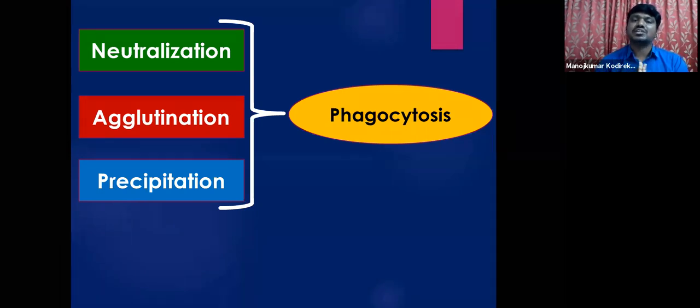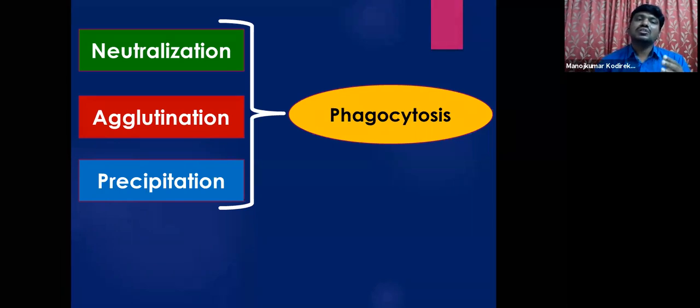And finally, precipitation is in the case of soluble antigens. Here again, the antibodies combine together with one another, like glue. They bind with antigens, and they forcibly make these antigens undergo a process where they become insoluble. Finally, the soluble antigens precipitate. Again these are attracted by the phagocytes, and they undergo phagocytosis.